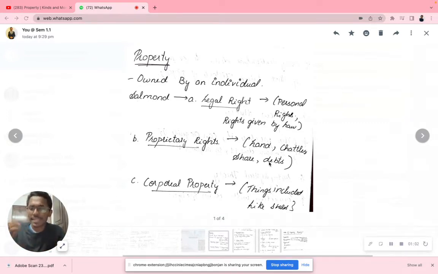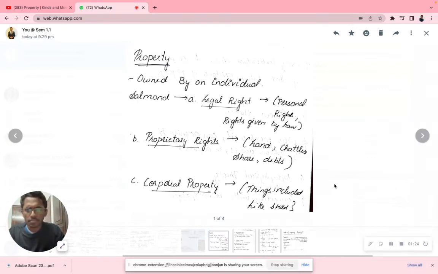Second type is called proprietary rights. What are these proprietary rights? Land, chattels, shares, debts. All this comes under proprietary rights. For example, land, it could be a chattel or a share, it could be a debt. All this comes under proprietary rights. Third one is the corporeal rights, the things included like shares and so on. Don't worry, now we'll be discussing everything in much more depth and detail.